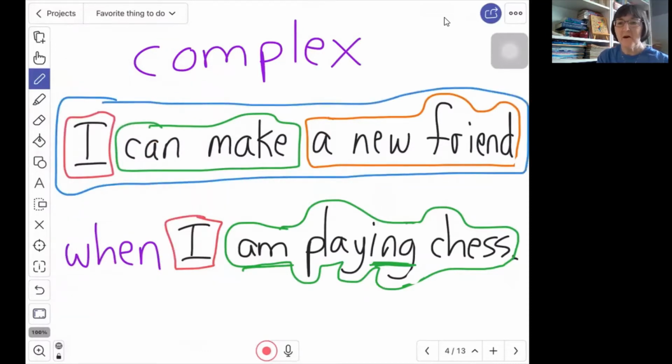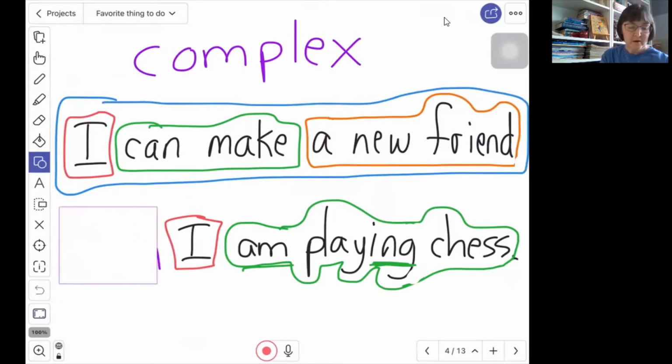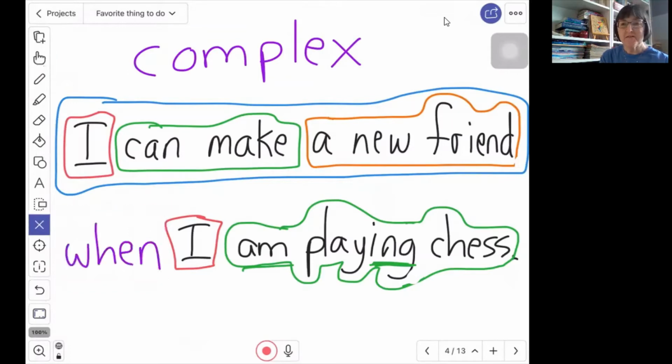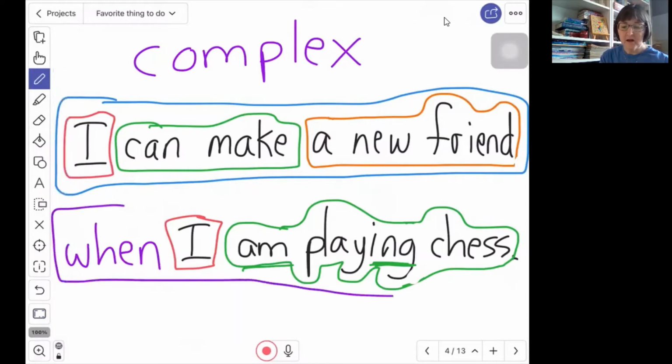That can be a sentence all by itself. Remember that I am playing chess by itself would be an independent clause. It would be a sentence. But as soon as I put when in front of it, it becomes a dependent clause, because when I am playing chess cannot be a sentence all by itself.